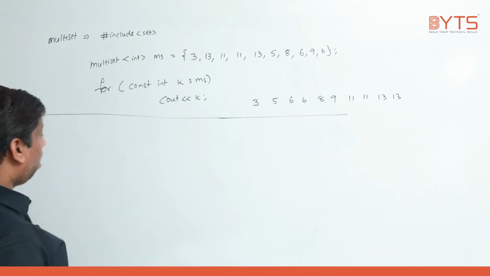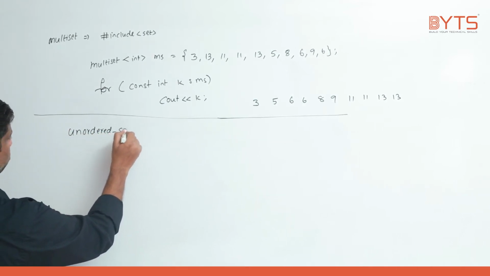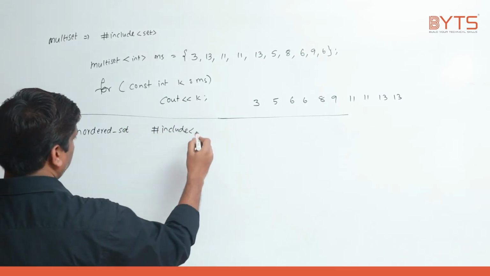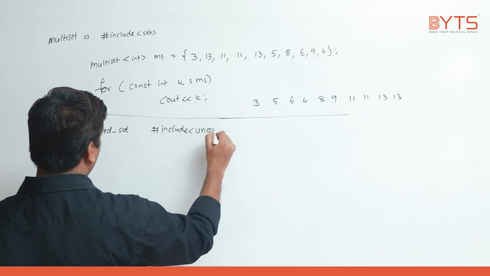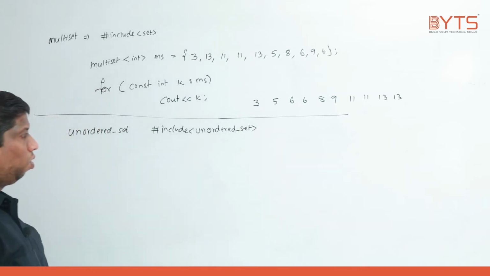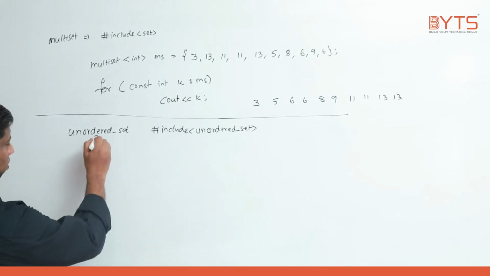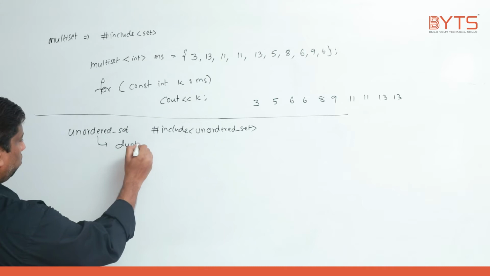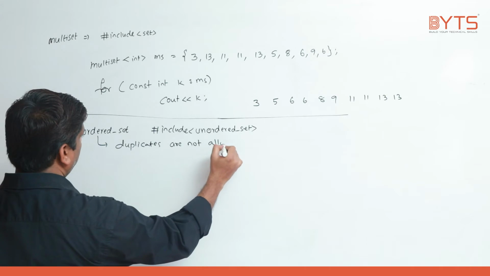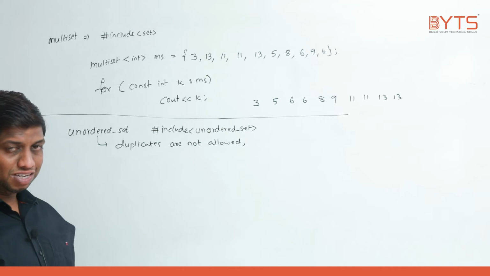Now there is another STL called unordered_set. This is present in a header file called #include <unordered_set>. Okay, fine. Now we will see what this is. Here duplicates are not allowed, which means you cannot write a duplicate. It's a set, but order is not there.